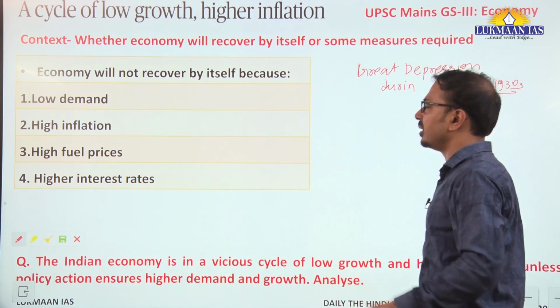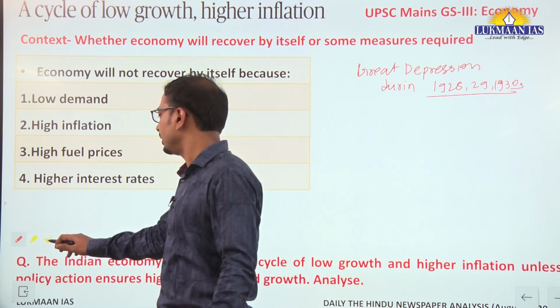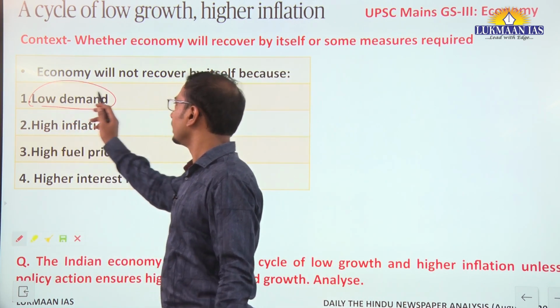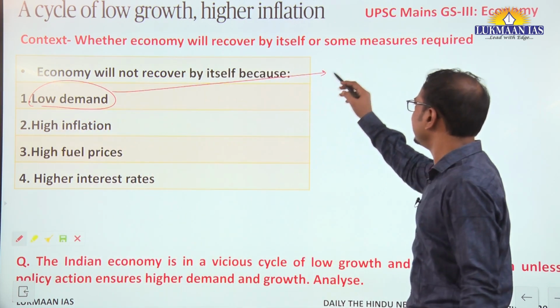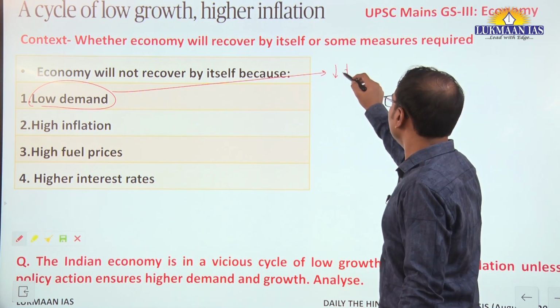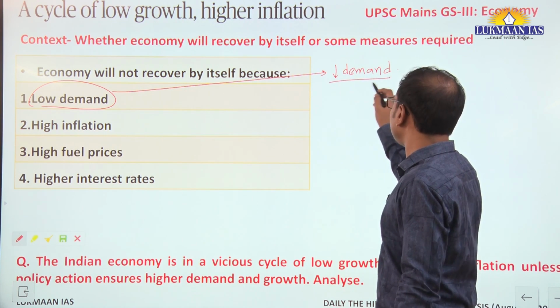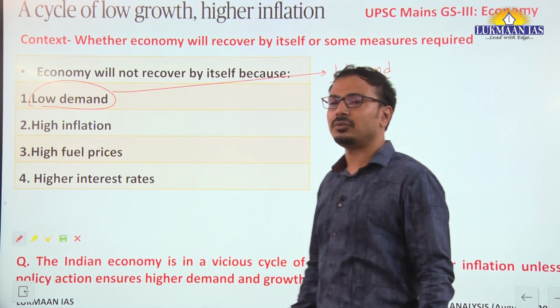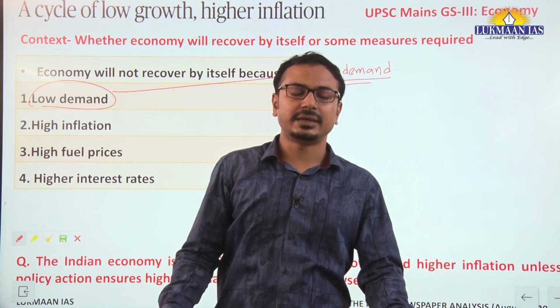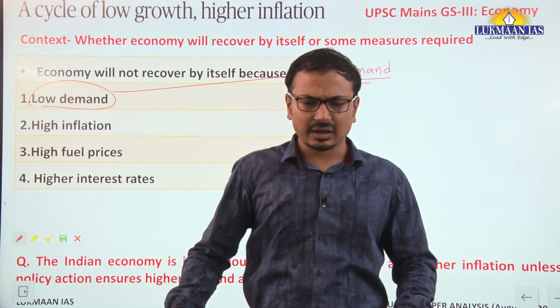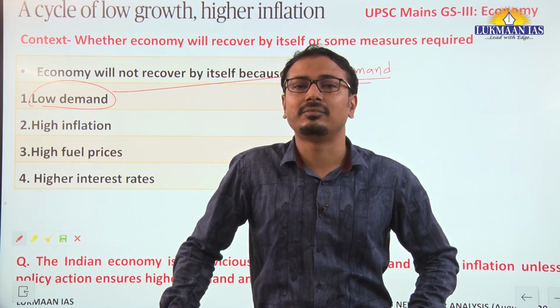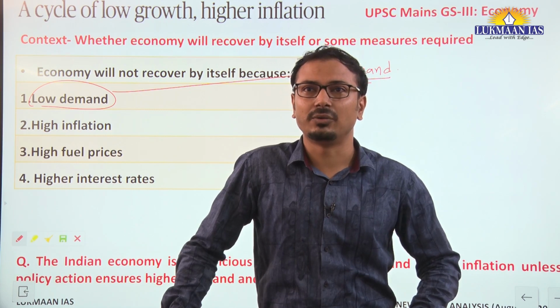This is explained by the writer in the first part here, the low demand. Yes, at present there is low aggregate demand in the economy, but the writer is saying that at that time the low demand was automatically covered later on by high demand created due to the Second World War.